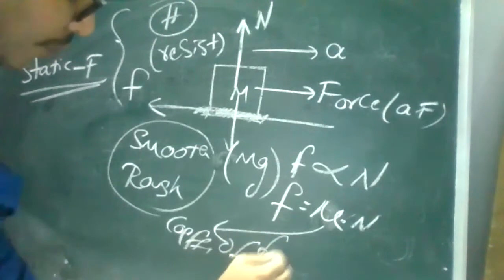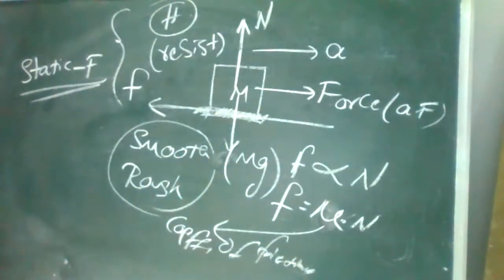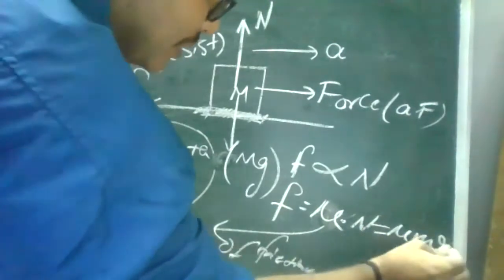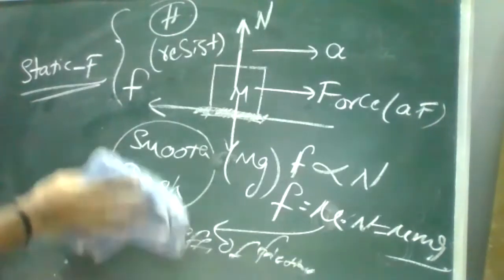This coefficient of friction depends upon the surfaces. Clear? Or I can write it as mu mg. F is equal to mu mg. It is one of your relations. Right? Okay. Now we'll see the frictions. Actually, there are three types of friction.